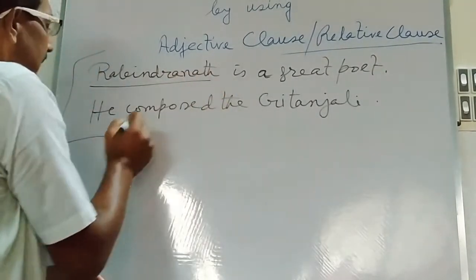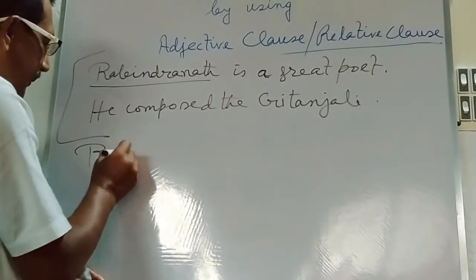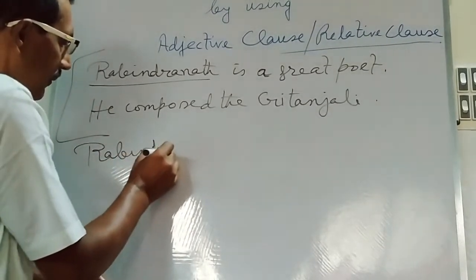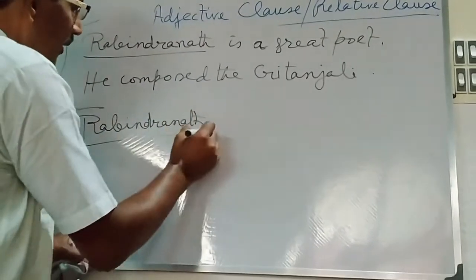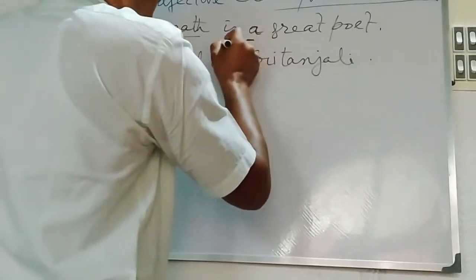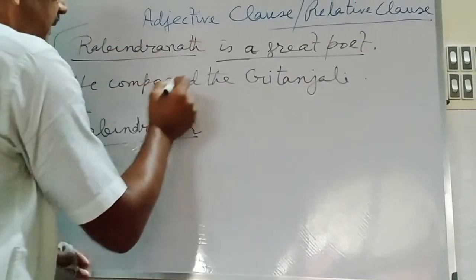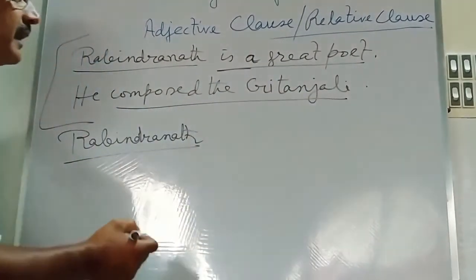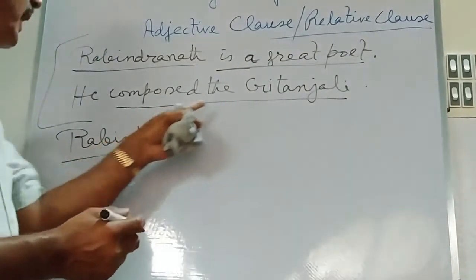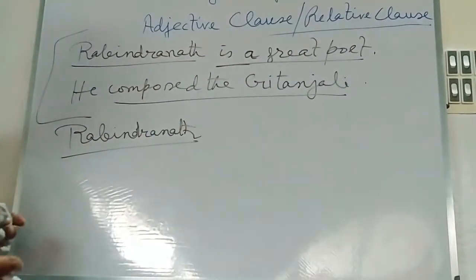Here Rabindranath is to be taken. "Is a great poet" is an information about Rabindranath. "Composed the Gitanjali" is also another information.